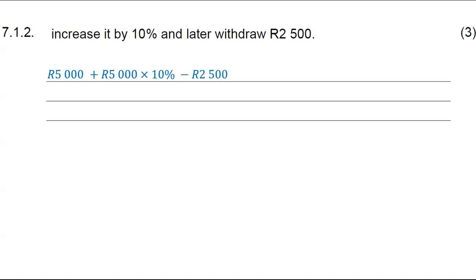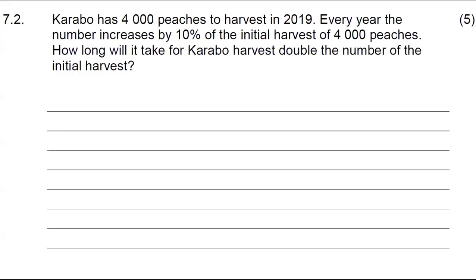Putting this into your calculator, I'll start with the 5,000 plus the 10% of 5,000, which is 500. That'll give us 5,500 minus 2,500. It'll give us 3,000. So that is the balance we will have. And we are done with that question. It only had 7.1.1 and 7.1.2. And 7.2, which is a different question altogether.